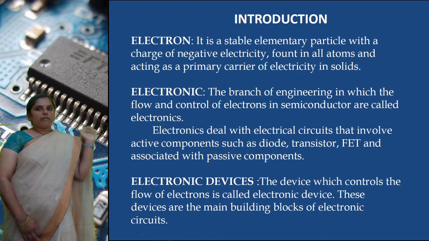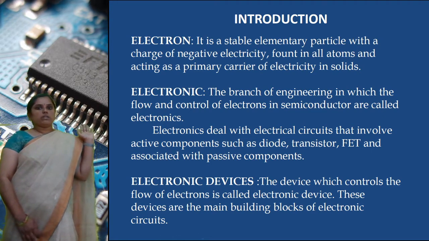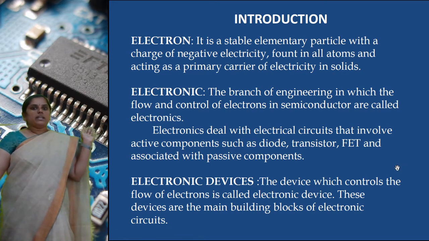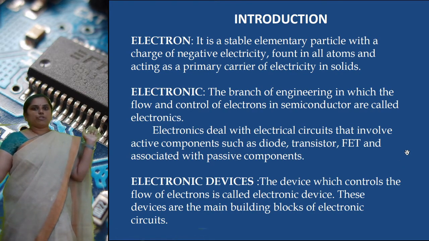The device which controls the flow of electrons is called an electronic device. These devices are the main building blocks of electronic circuits.